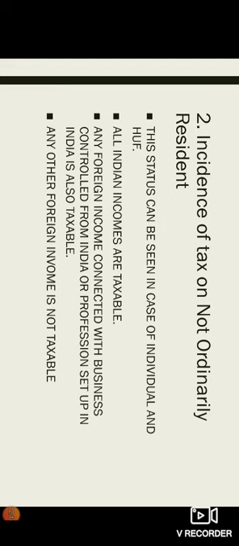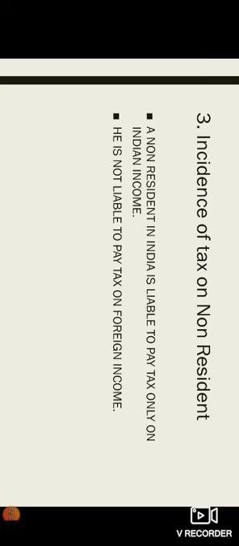That means foreign income from salary or house property, or capital gain which is situated in another country, or other sources from a foreign country, is not taxable. Only income from business situated in a foreign country but controlled from India is taxable to a not ordinarily resident. Indian income plus foreign income related to business controlled from India.